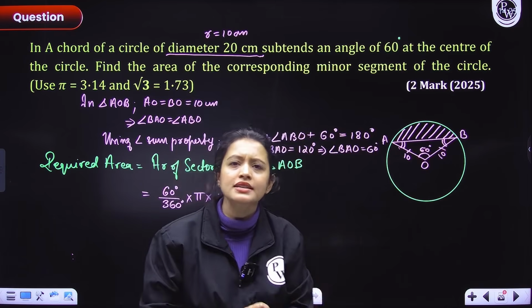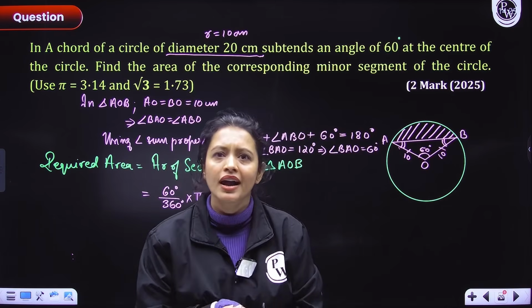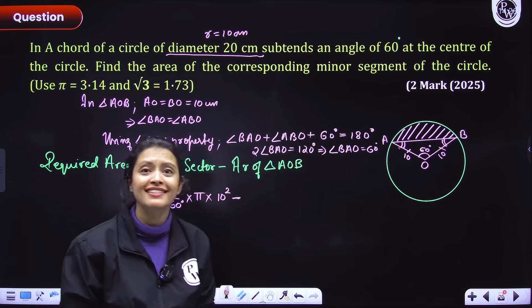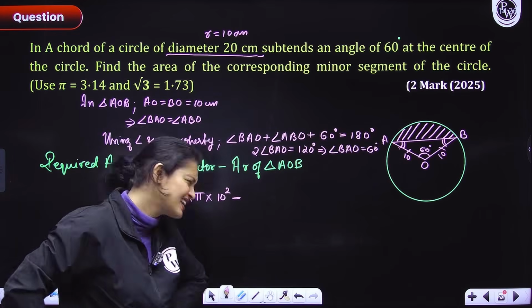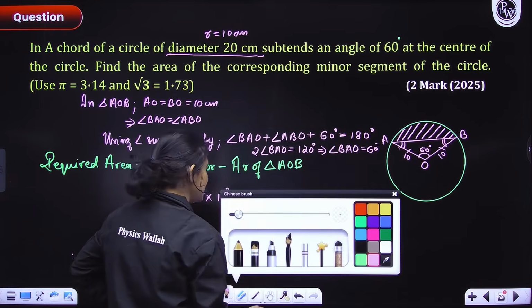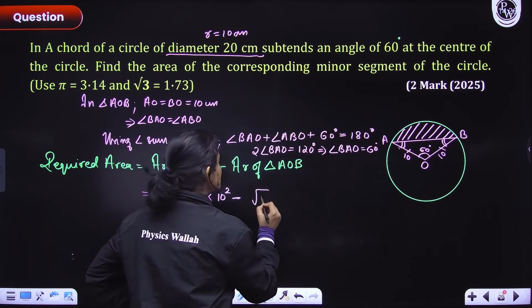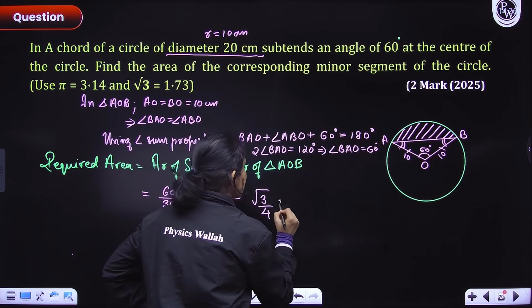Then that means that our triangle is what? It is an equilateral triangle. And we are done, guys. Because I know that the area of an equilateral triangle is root 3 by 4 side square.